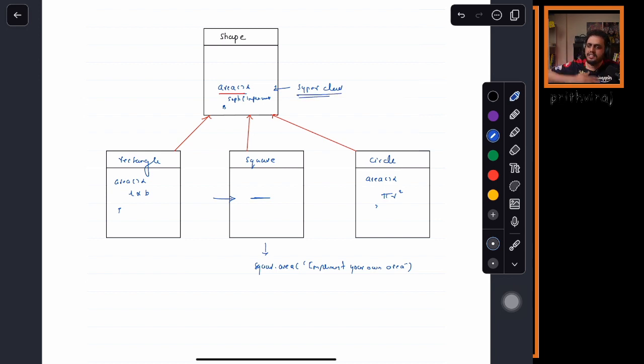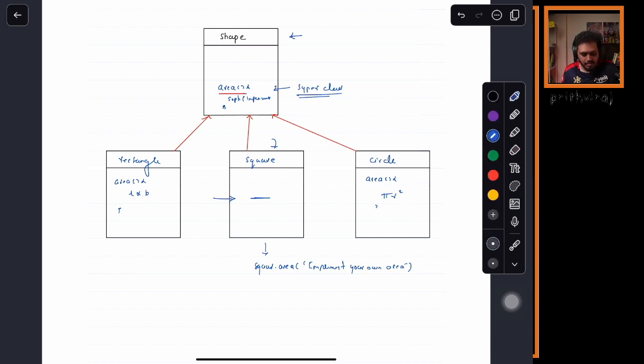Now, for example, as a programmer, I forgot or I purposefully didn't write it. Is there any control in our hand in the shape method? Is there any control that it can enforce, saying no, you have to implement? No, right? There are certain standards we have to follow every time. Can I say the square doesn't have an area property? No. So what should we do here?